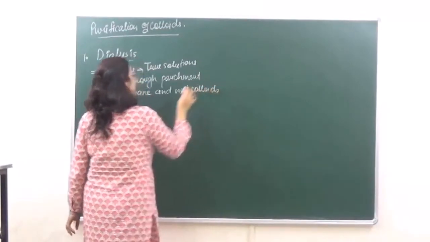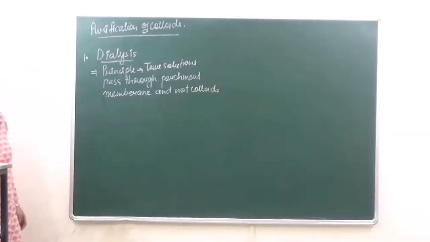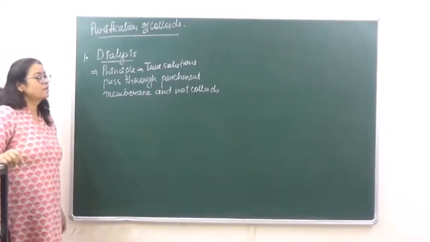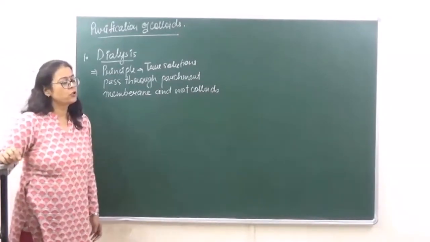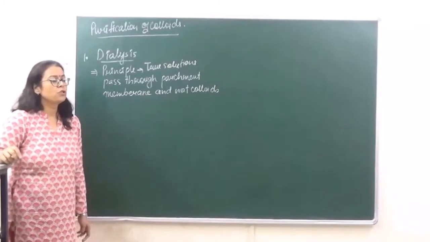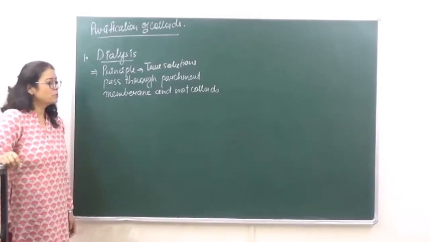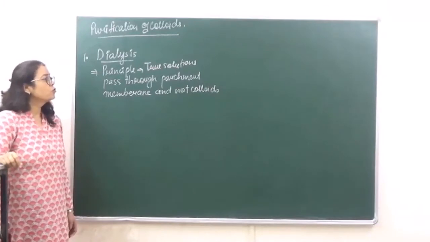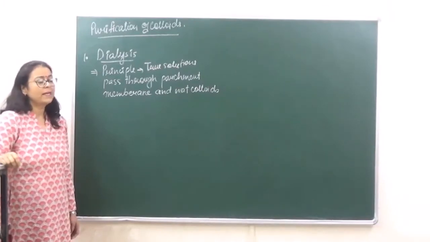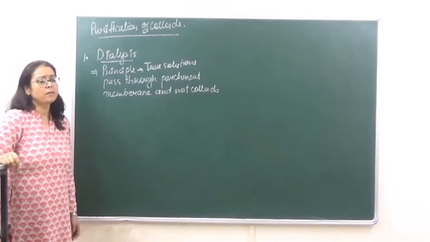So we have already studied this principle कि whenever we are passing the colloids and crystalloids through parchment membrane, the true solutions they pass through ordinary filter paper as well as parchment membrane, but the colloids they do not pass through parchment membrane but they pass through ordinary filter paper, right?